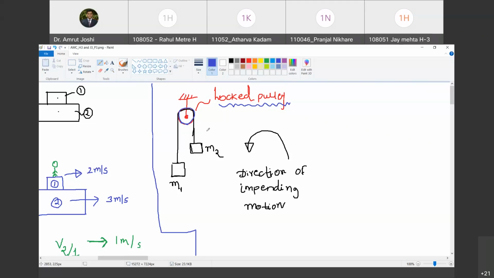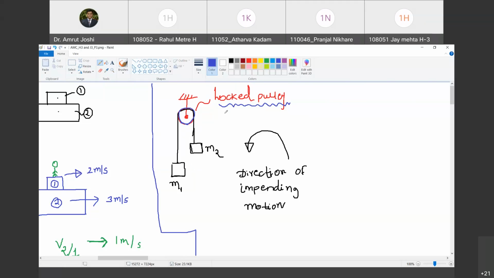Similarly, if the pulley is allowed to rotate and you try to lift this mass M2 by adding masses in this direction, by increasing M1, the pulley itself will rotate, and that rotation will allow this mass M2 to get lifted up.